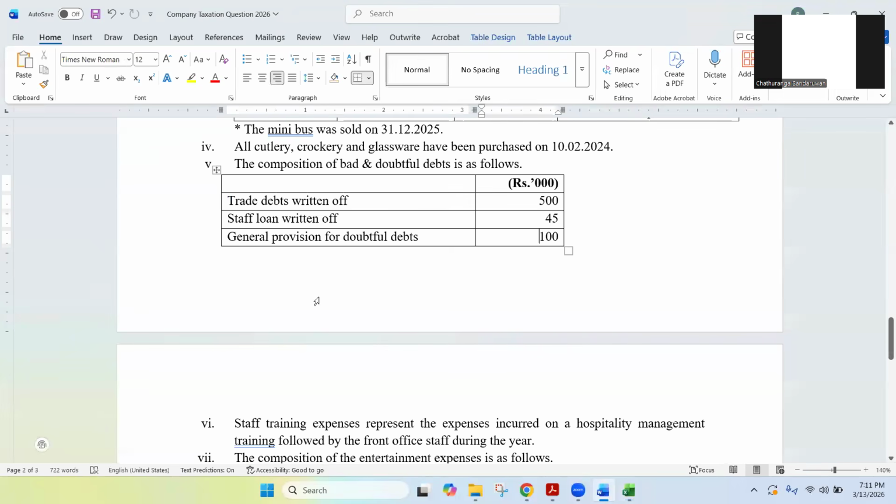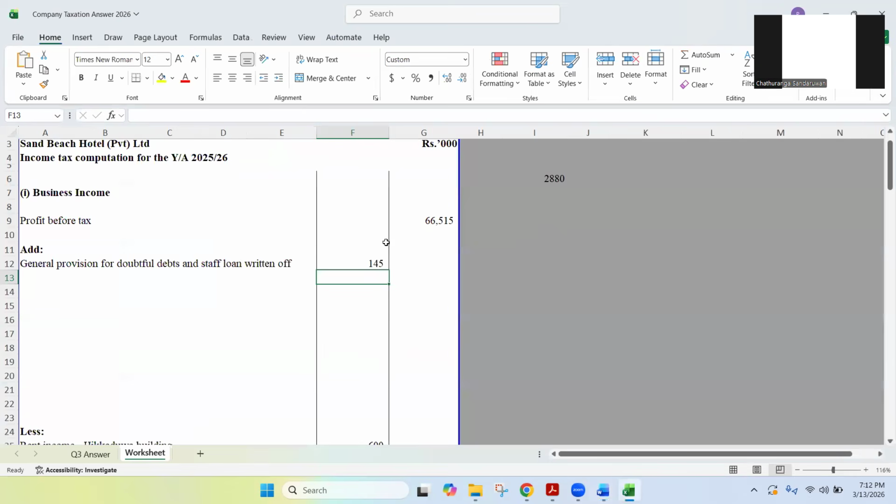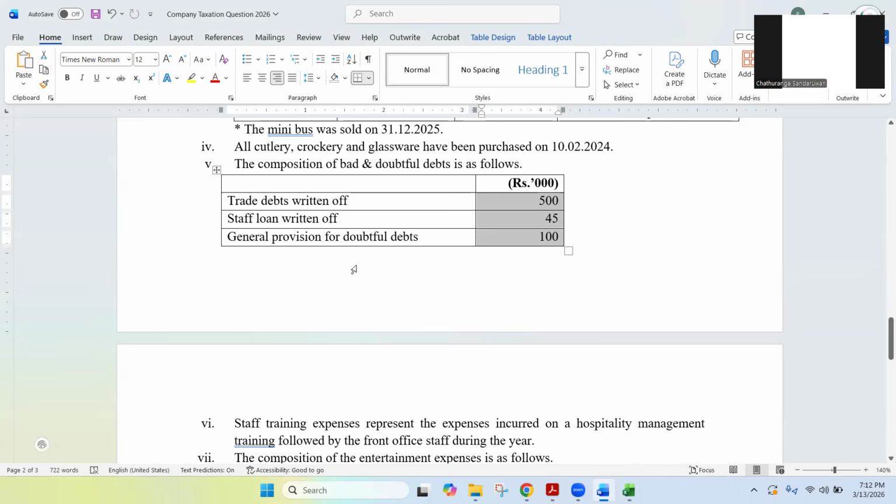Or else, sometimes, altogether you have 645 bad and doubtful debts. This has been deducted. So what you can do is, you can add back the whole 645. So you are removing the accounting treatment completely. You add back 645, and then whatever the deductible amount is, you deduct. That means only 500,000 you can deduct.